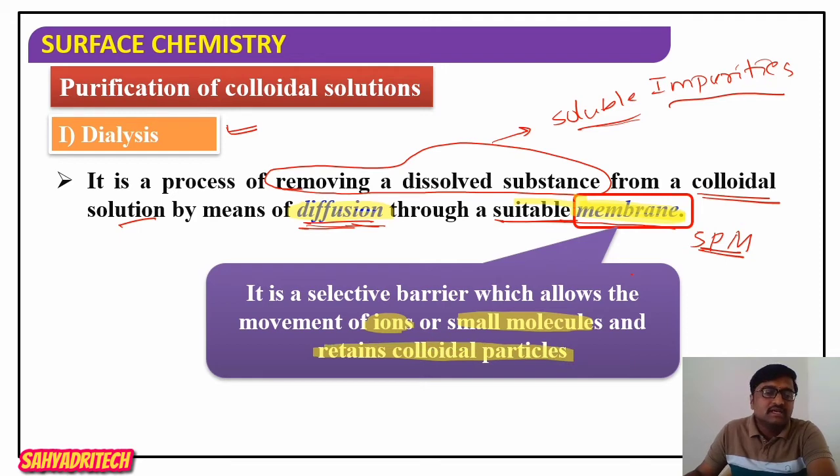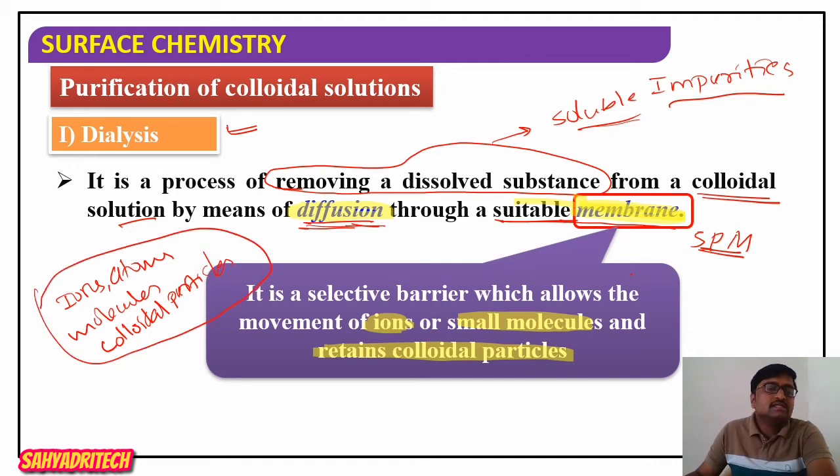Say here we have ions, atoms, smaller molecules, and colloidal particles. When this mixture is passed through a semi-permeable membrane, what happens?